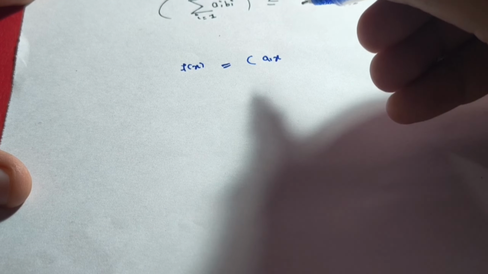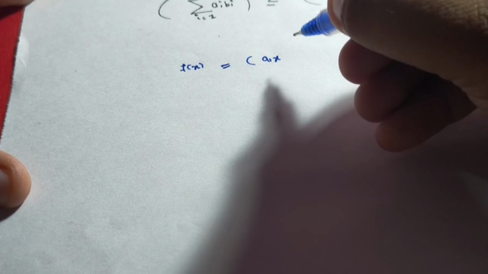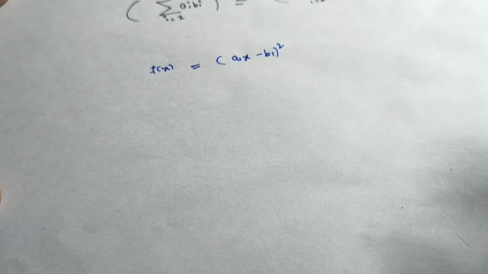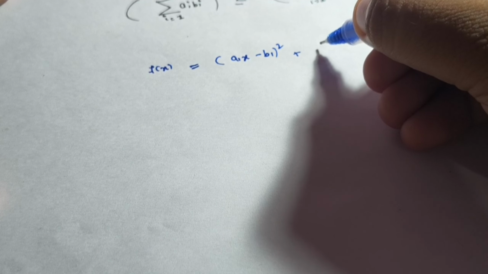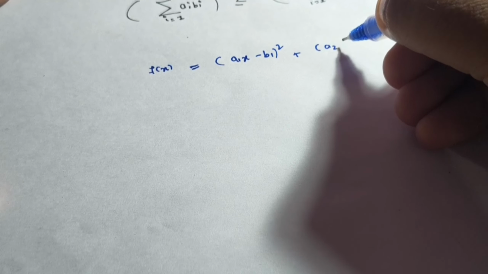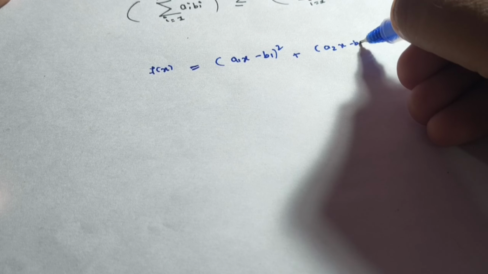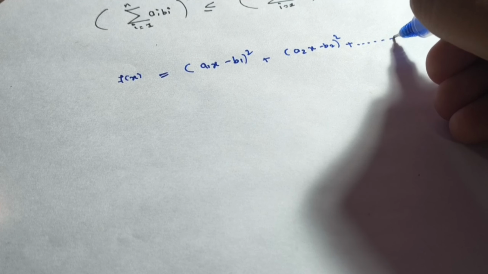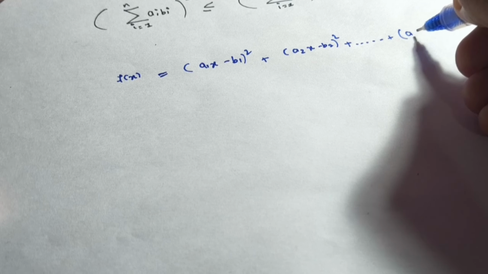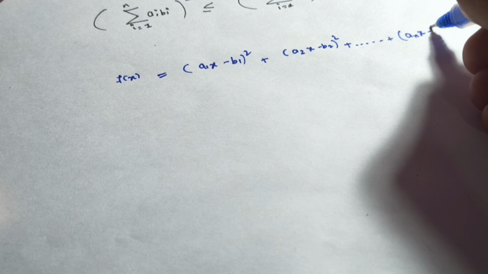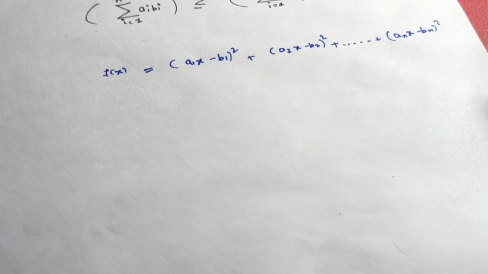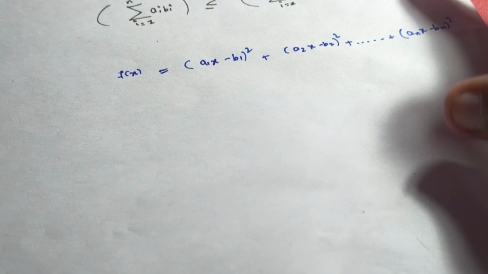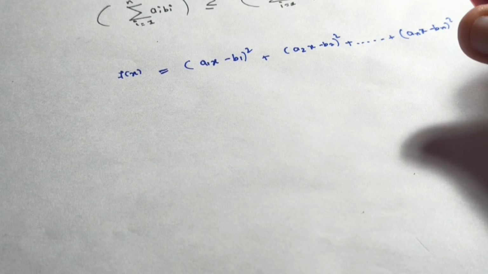So here we have considered our first linear expression as a1x minus b1, and then we square it. Similarly, here I write a2x minus b2, and then we square similar terms, similar things. Then at the last we get anx minus bn whole square. So this is our assumed function, and now we have to do some very fundamental things.